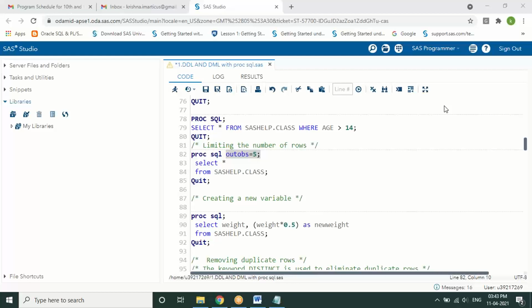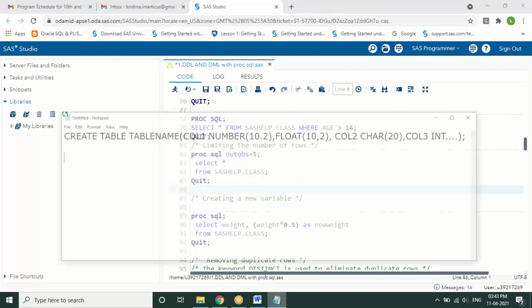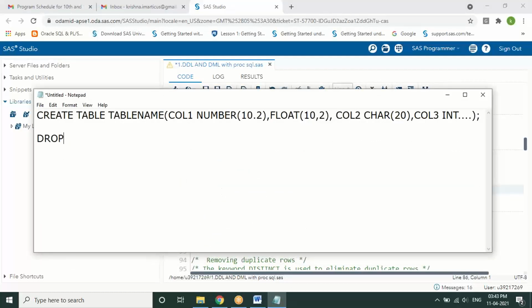Can you please give me the difference between drop, delete, and truncate? Sure. One is drop, the other is delete, and the third is truncate. And any scenario would be helpful for all the others. First, drop.